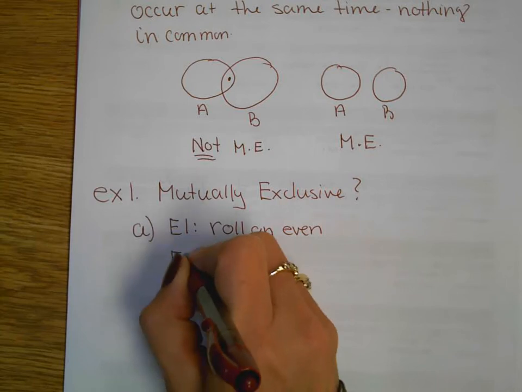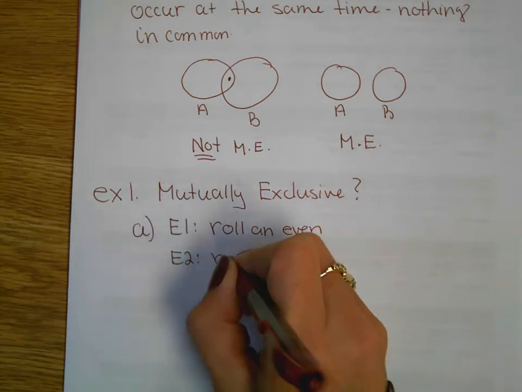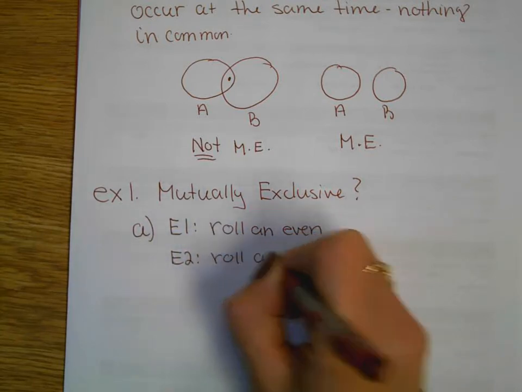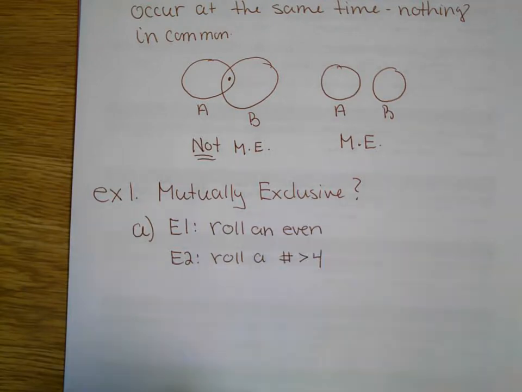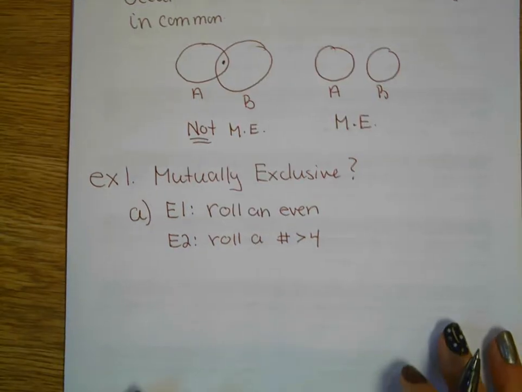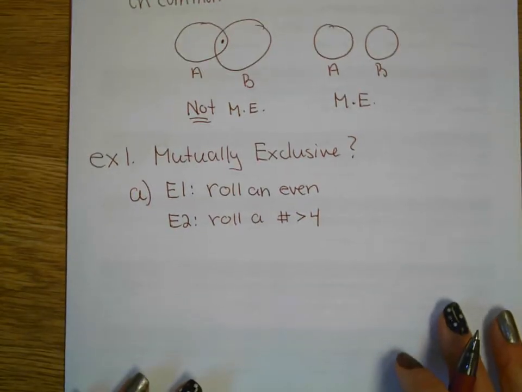Event 2, we're going to be looking at rolling a number greater than 4. And I'm asking, are those two events mutually exclusive?